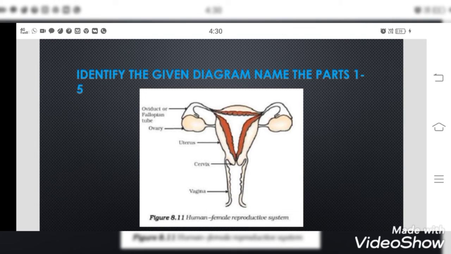Maybe they will ask you, as you have seen in the previous year, like 2018, what is the role of oviduct, ovary, and uterus. They have asked you. In the same way, in a combined way, they will ask you the diagram plus the functions for 5 marks. Otherwise, they will ask you in the same way. Here you can see the pair of oviduct and ovary, and uterus, cervix, and vagina. All these 5 parts are very important. You should know how to draw and label that.